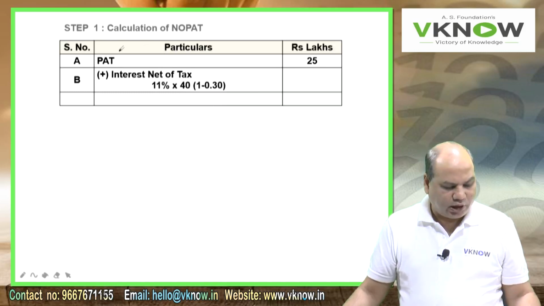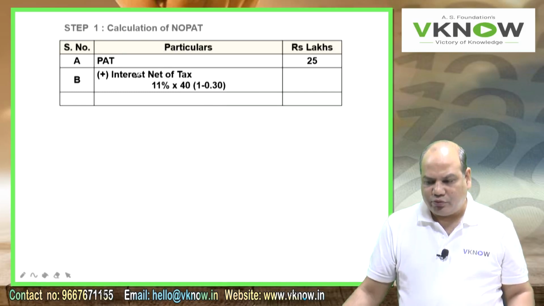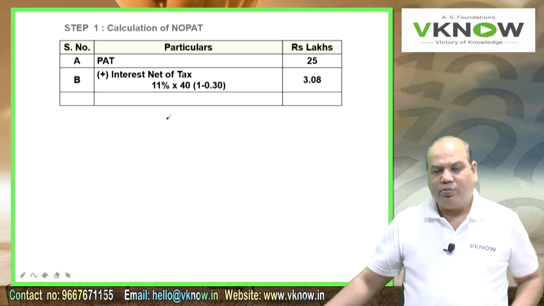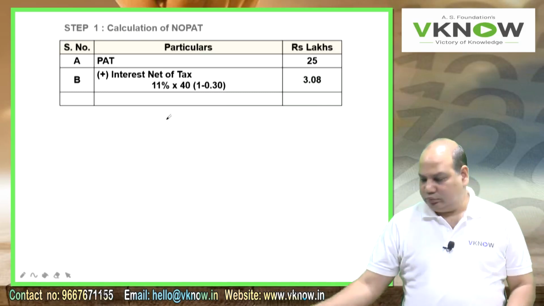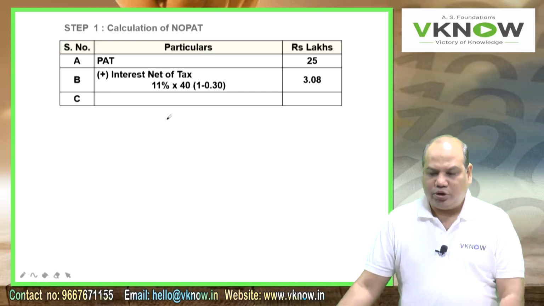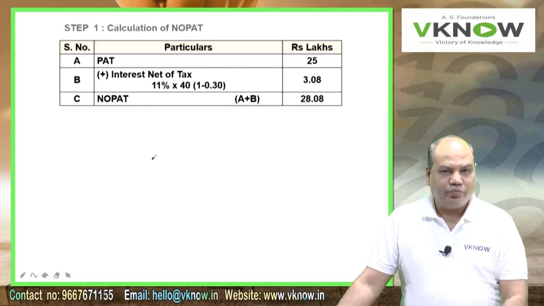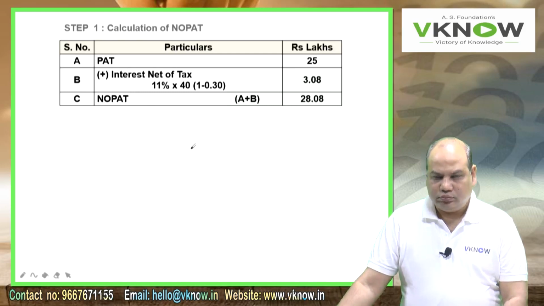If PAT is given, add back interest net of tax, which comes to 11% into 40 lakh into bracket 1 minus 0.30. So that gives me 3.08 lakh. And point number C, NOPAT. This NOPAT will be 28.08 lakh.